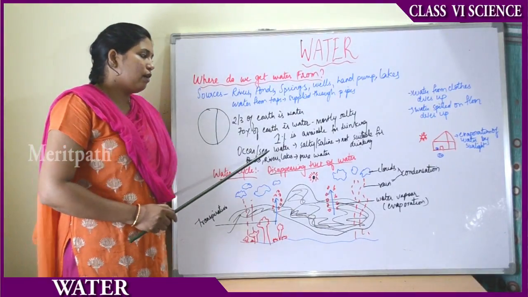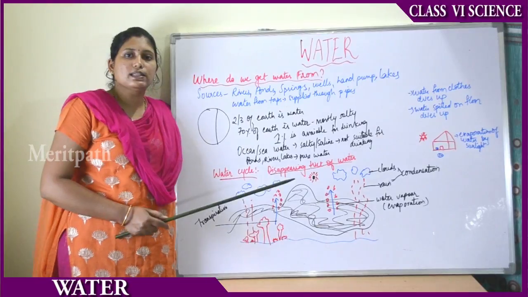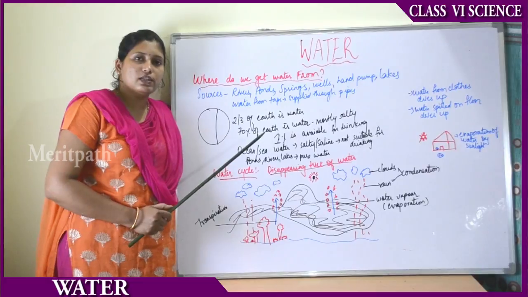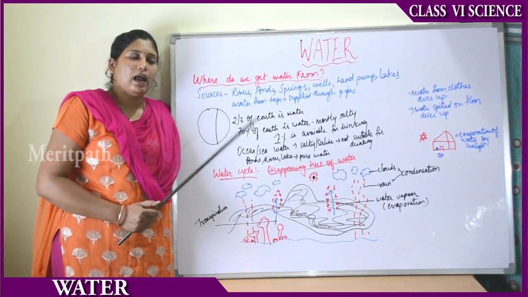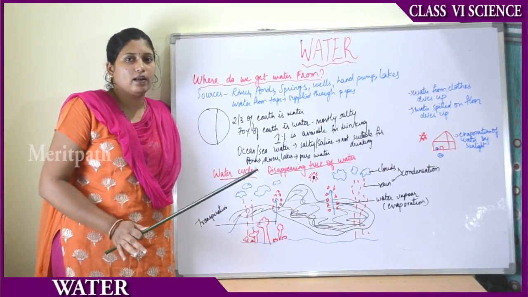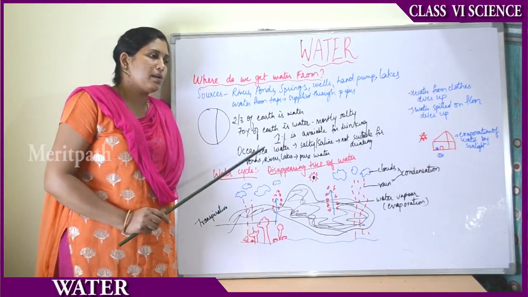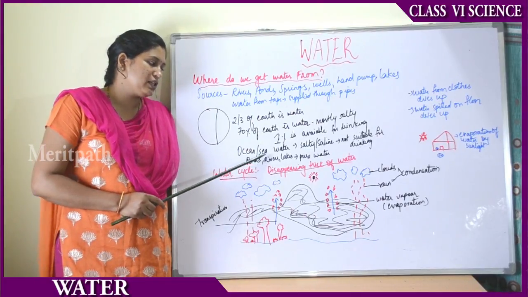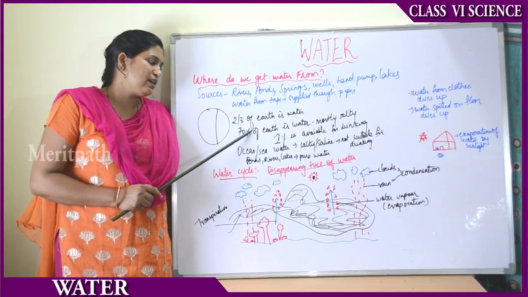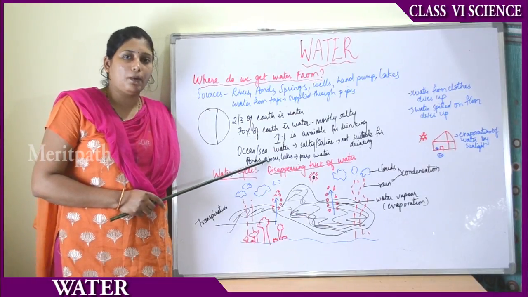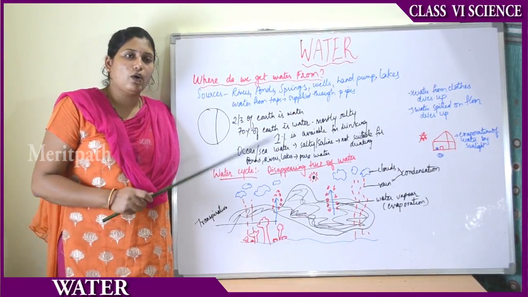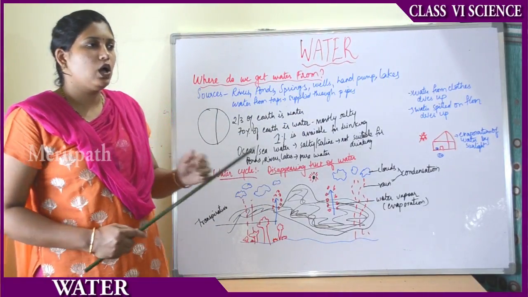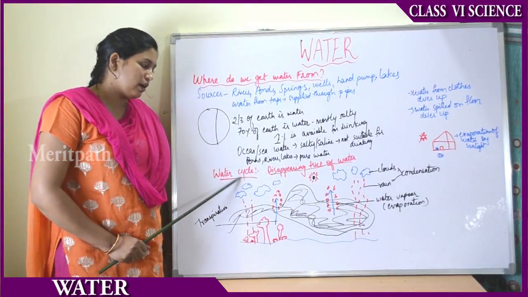Then have you ever wondered how the water on the earth always remains constant? See, oceans account for 70% of the earth's surface, right? And oceans are the major supply of water for the earth. Agree? Oceans supply the major part of the water to the earth. Then how do we get this 1% pure water? From this total 70% of the water, how is the pure water obtained? And how is the water quantity maintained constant on the earth? All this we will understand by understanding what the water cycle is.